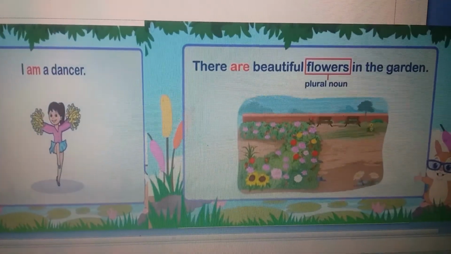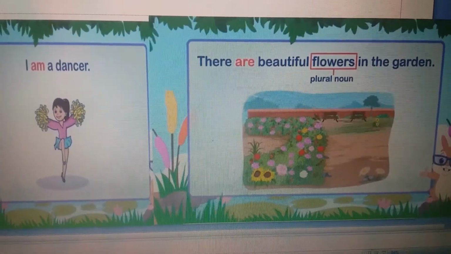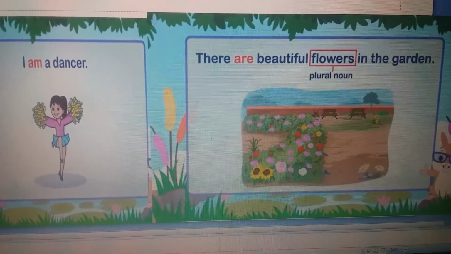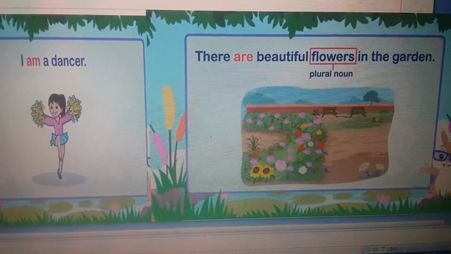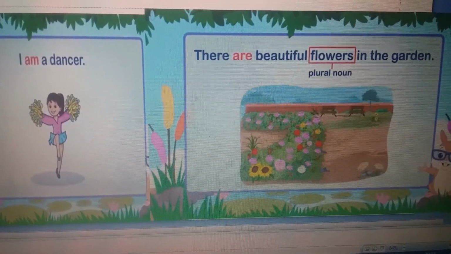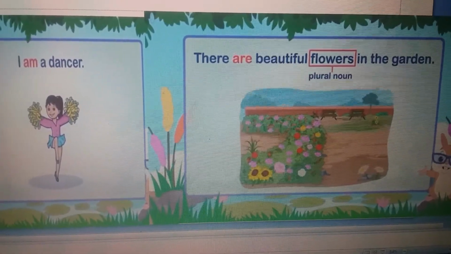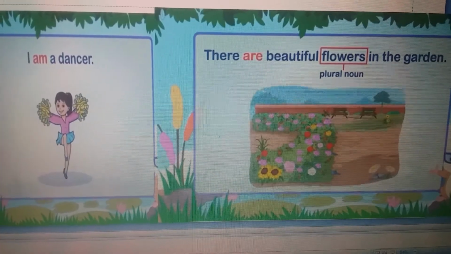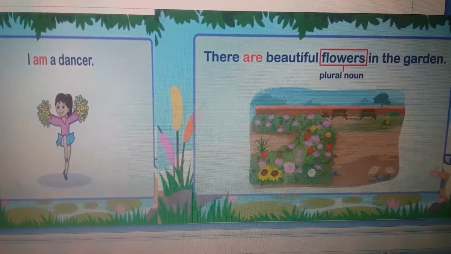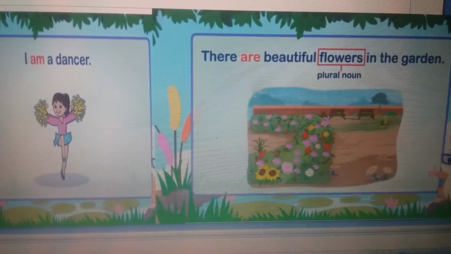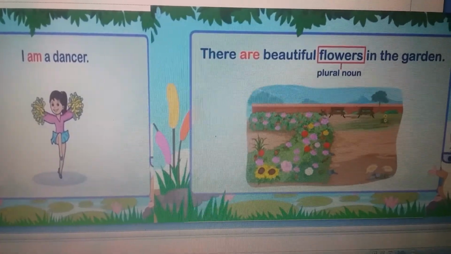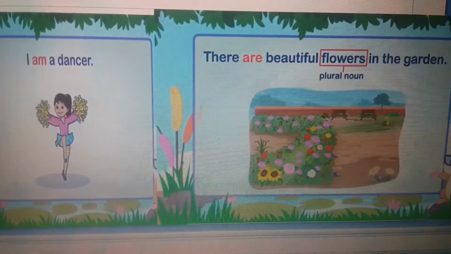Now there are beautiful flowers in the garden. No action in the sentence. Are is linking verb, just giving the information. These linking verbs can stand on their own as main verbs. There is no requirement of any other action.